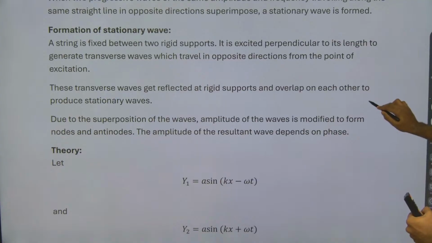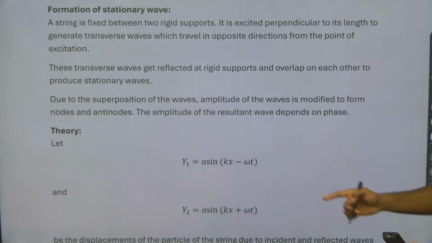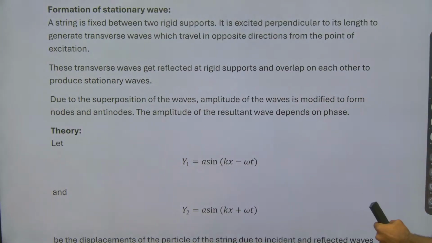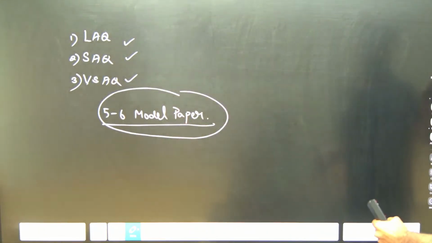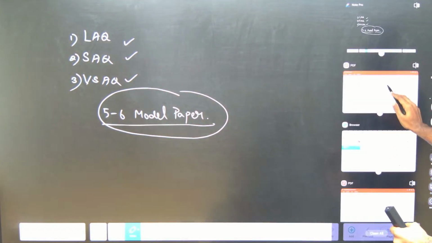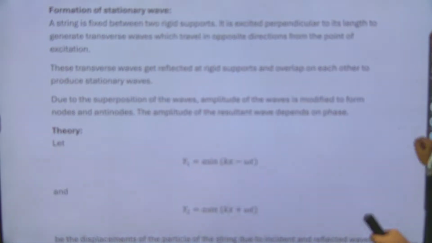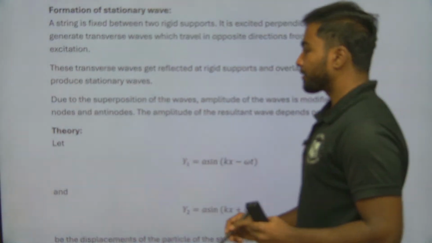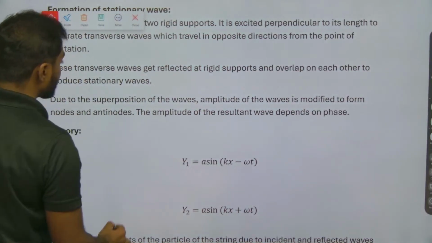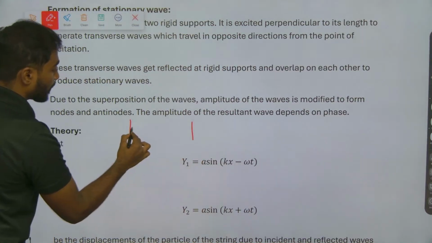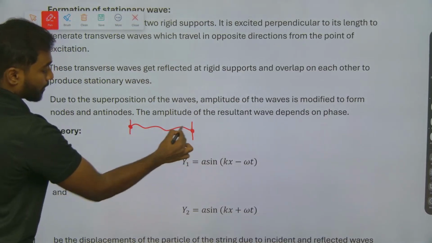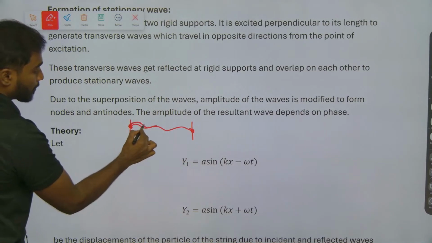These transverse waves get reflected at the rigid support and overlap on each other. So what happens here is, when I start disturbing here and here, they will travel like this.